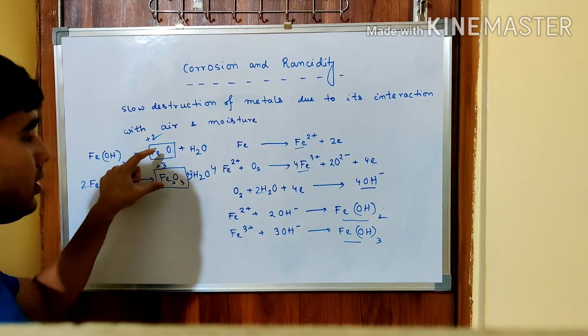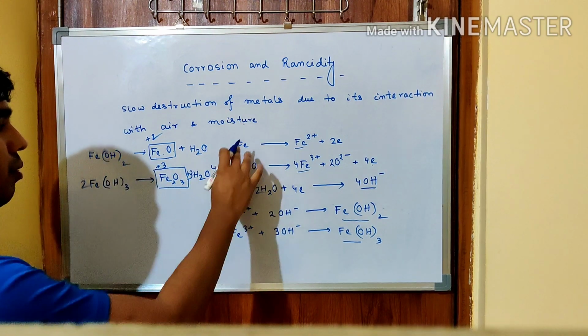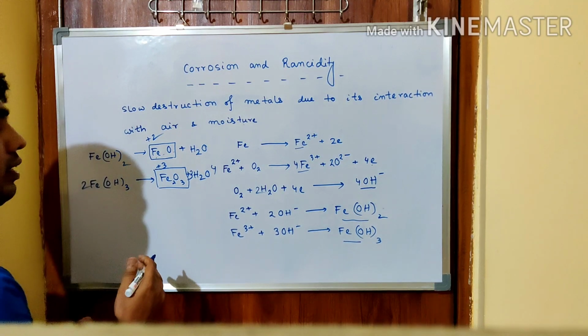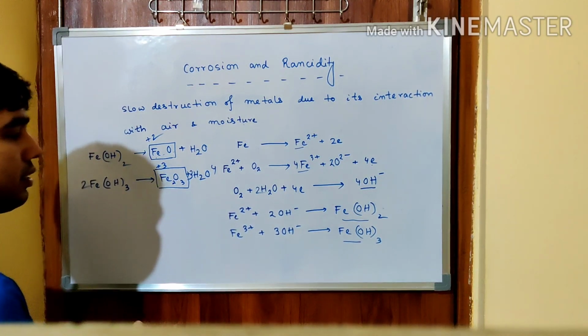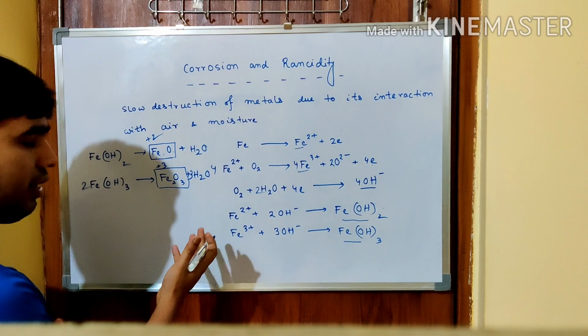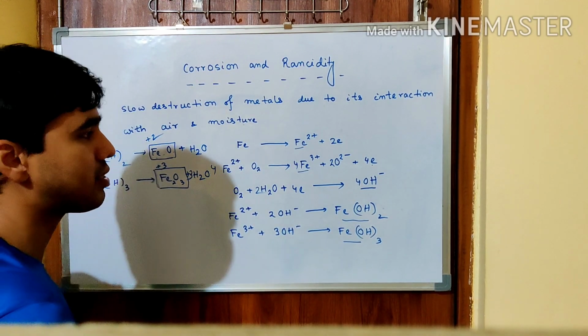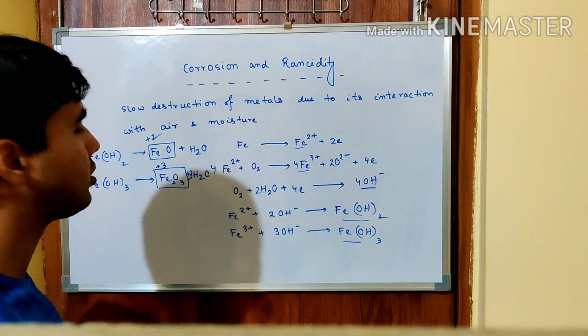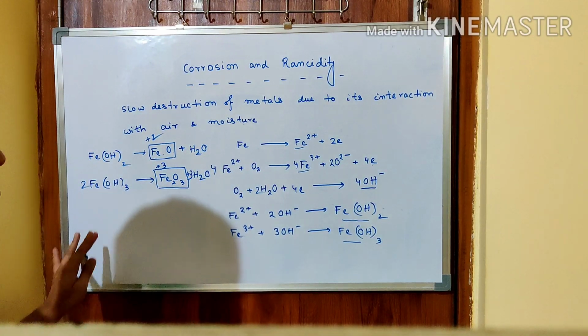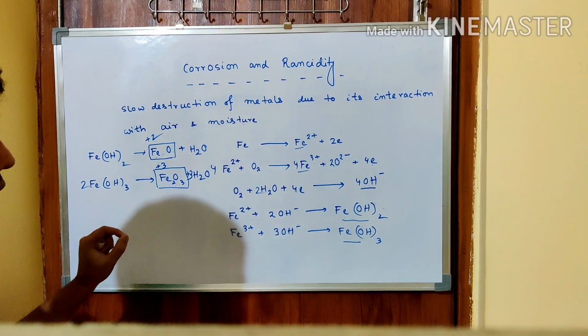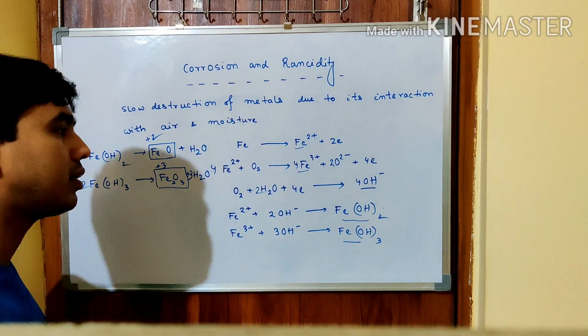Due to the presence of these two oxides of iron, ultimately the rusting takes place. The equation that we wrote earlier was a simplified one. This is a comparatively detailed study of the rusting of iron. So note it down and try to write it over and over again so that you can remember and understand.